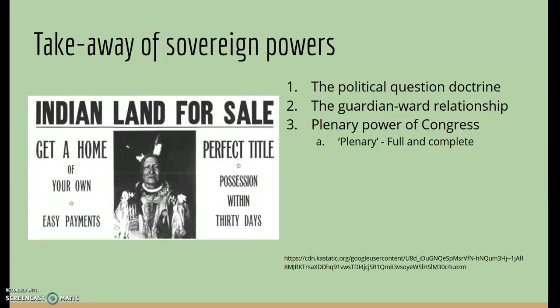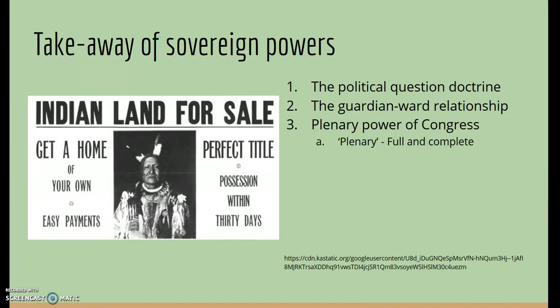There were three ways that the legislation took away sovereign powers. The first way was the political question doctrine. These are questions decided by the legislative or executive branch. They did not go through the courts. They went right up to the top, and the top decided without any further backing.